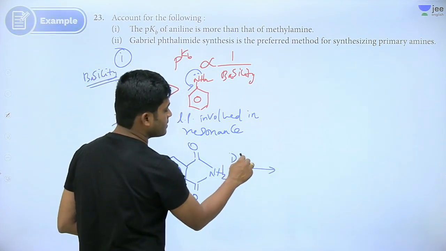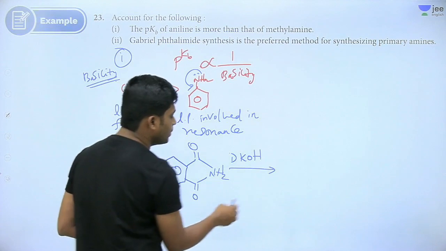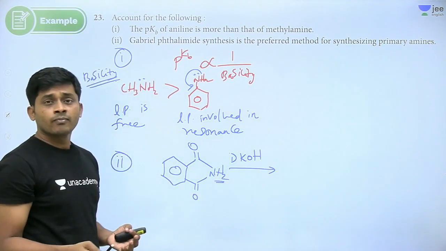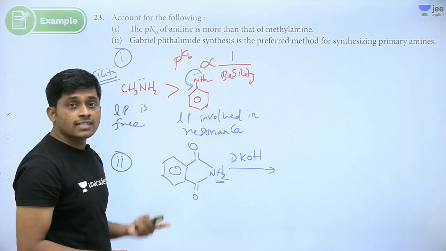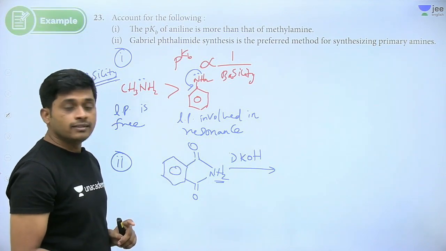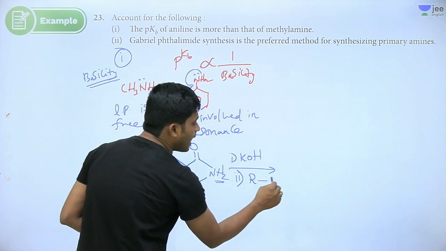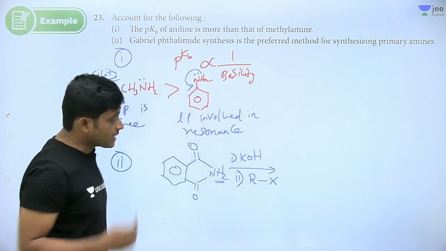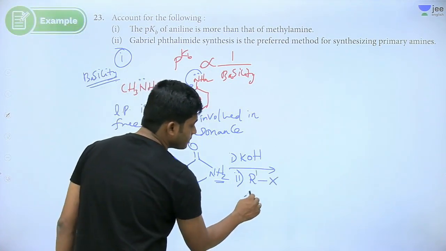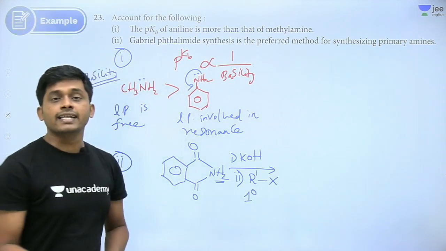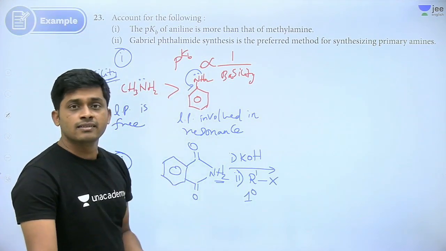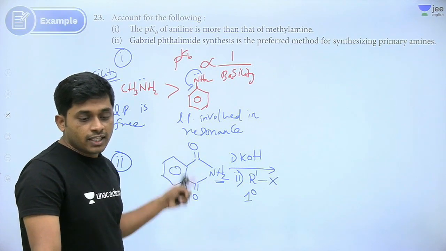The base will remove this H plus, so a minus charge will be formed on nitrogen. In the second step, you have to add alkyl halide. This must be primary. If you use secondary or tertiary, elimination takes place. So for substitution, use primary.